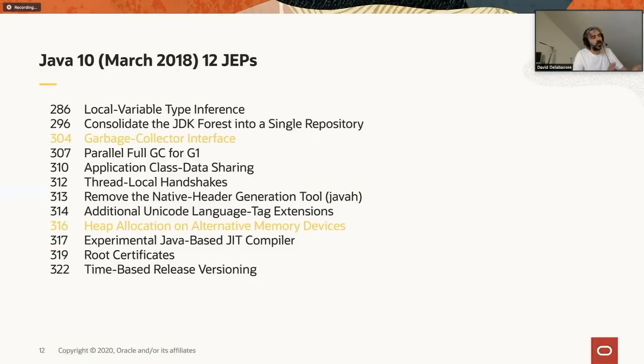I'm not going to spend any time on those releases because we already have enough to cover with 14 and 15. The only thing is that you might see that we have two JEPs in a yellow-orange color. Those have been delivered by someone other than Oracle. The ones in black are coming from Oracle, and the others are coming from other OpenJDK members. And I believe those two are coming from Red Hat.